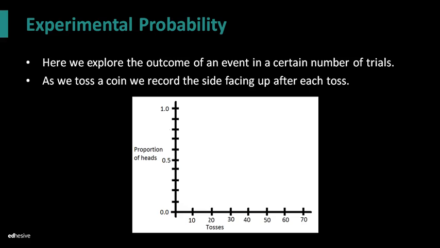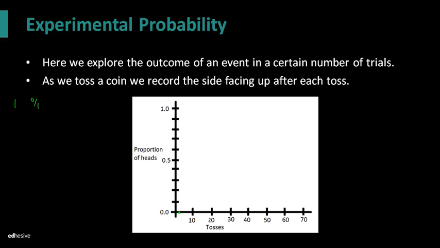So what we have here is what we call a probability model, right? So on the left side here we have the proportion of heads, because that's what we're looking for. We're looking for heads. And on the bottom here we'll have how many tosses, and we're going to track the probability basically. So maybe on our very first trial, we toss it and we do not get a head, right? So far we are 0 for 1. So that means the probability after 1 toss is 0.0.